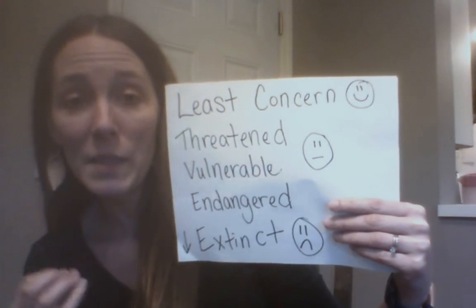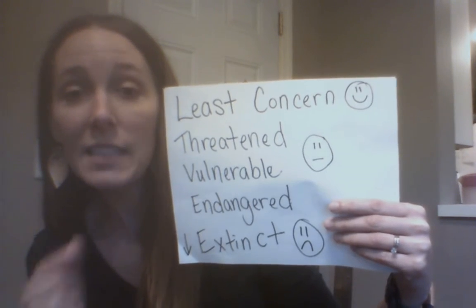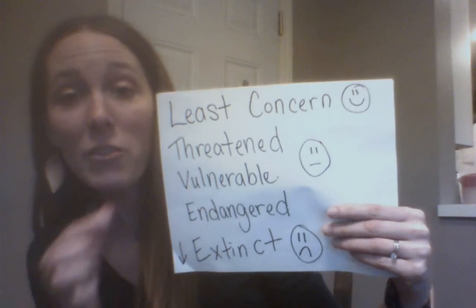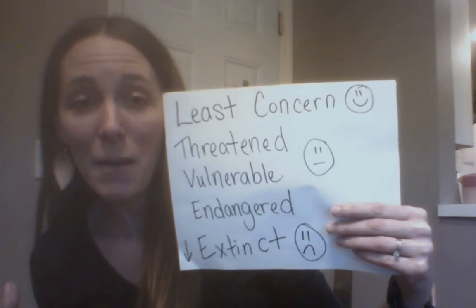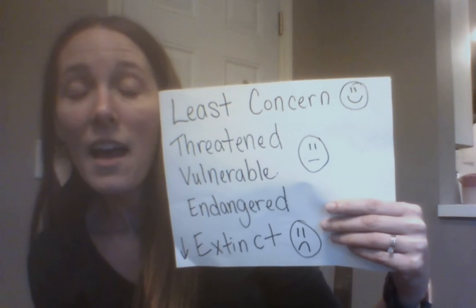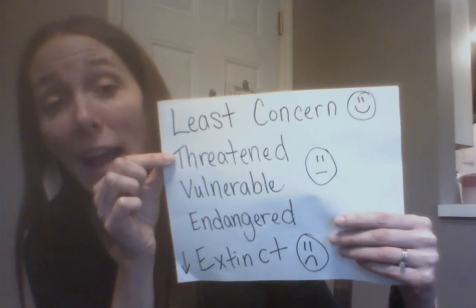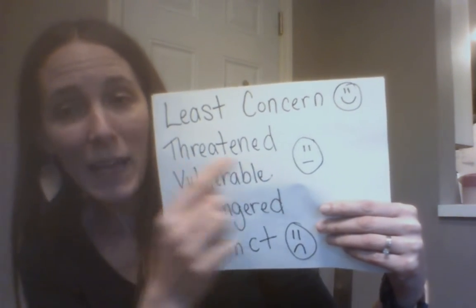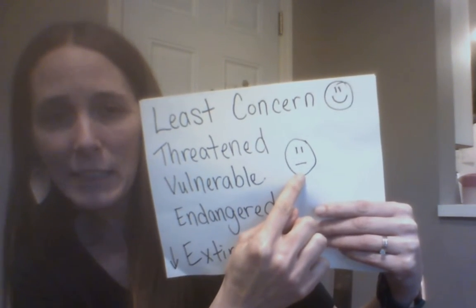If those animals start to have maybe some habitat loss from some ecosystem changes, then some of the species of the animal can start to die out, but maybe not all of them, right? Just some of the species maybe can't migrate or can't adapt, and some of them die out. So that population can start to become threatened, or a little bit worse than that is the word vulnerable. And so we have kind of this face. It's not a happy face, but it's not a really super sad face yet.